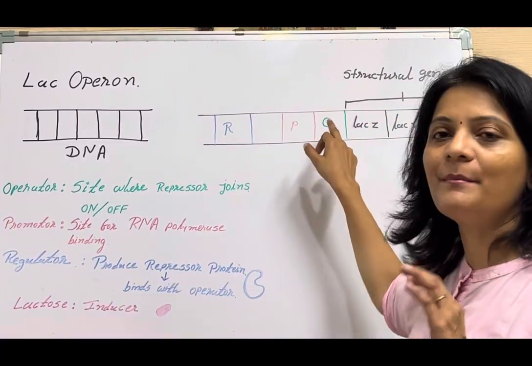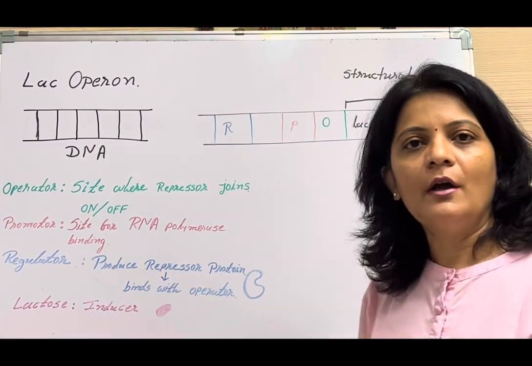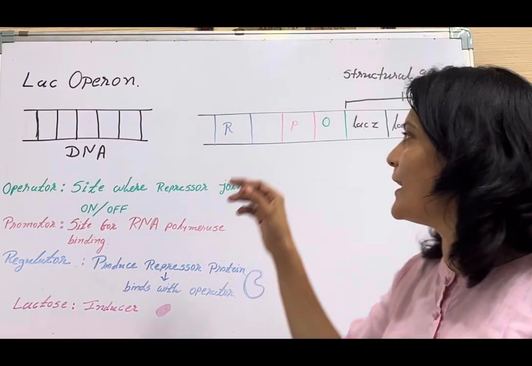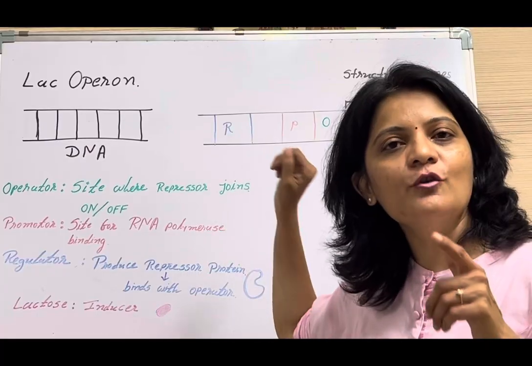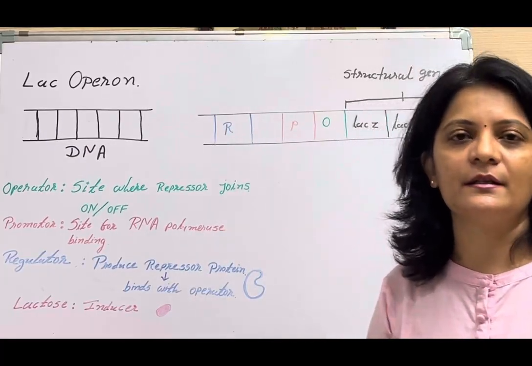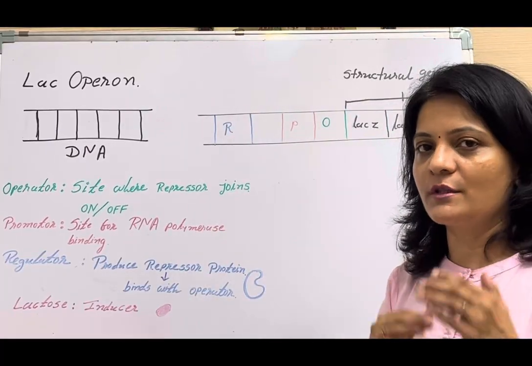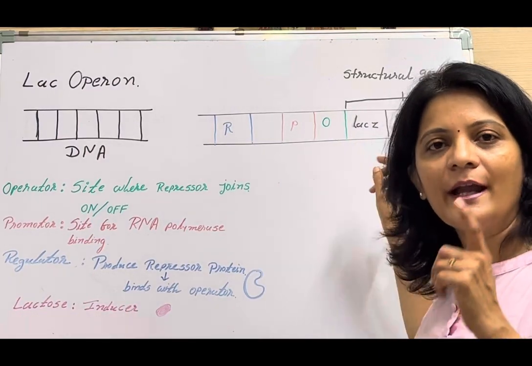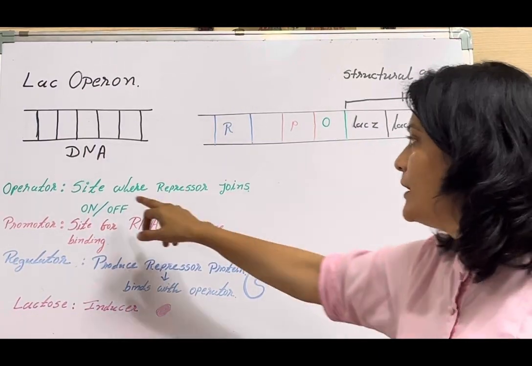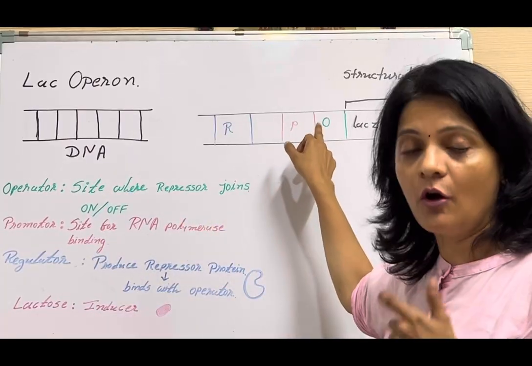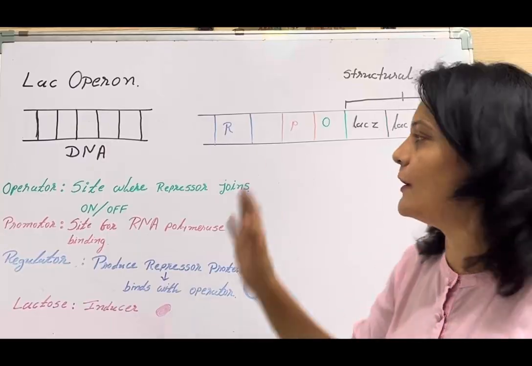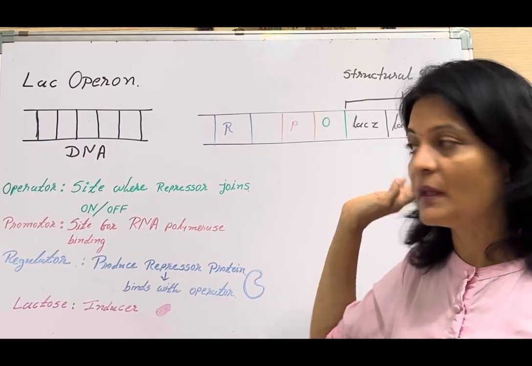So operator can be turned on and turned off. When will it be turned on and when will it be turned off? It needs to be turned on when the inducer, that means the lactose sugar, is present. So if the lactose is present, the structural genes need to be transcribed. So in that condition, the operator gene is turned on. And if the lactose is absent, the operator gene will be turned off.